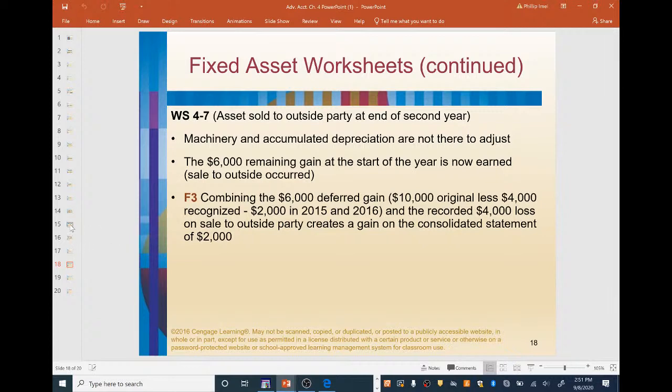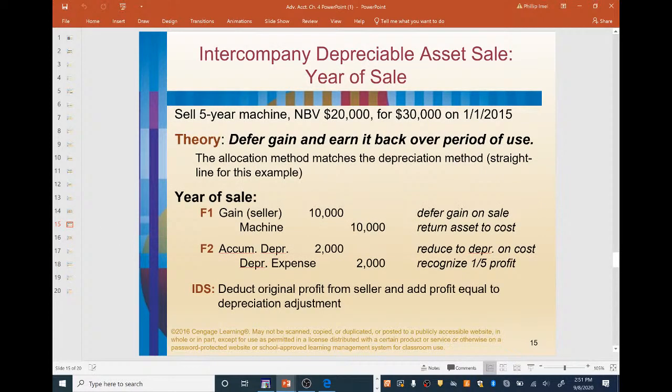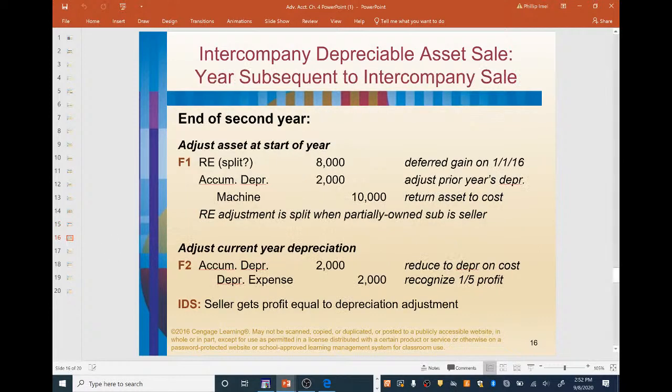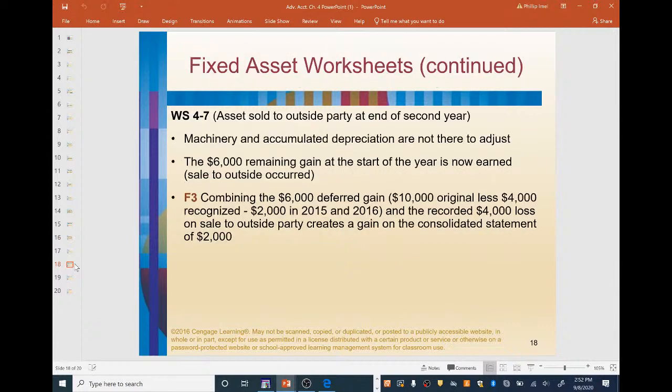Because recall in these earlier slides, we recognized $2,000, 1/5 of the profit, at the end of the first year. The second year, we recognized another $2,000. So out of the 10 that we deferred, we've recognized 4. That's where they're getting the $6,000 deferred gain. So we still have $6,000 deferred gain when we sold it.